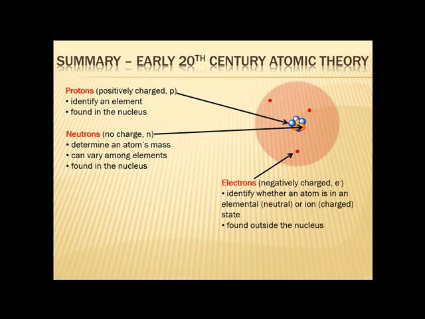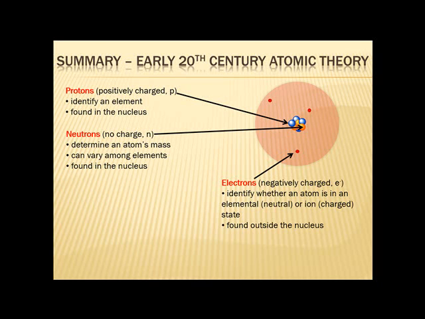The third subatomic particle is an electron, and we symbolize that with e- because electrons are negatively charged. And electrons identify whether an atom's in an elemental state or a charged state. So elemental, neutral hydrogen has one proton, positive charge, one electron, negative charge, and those balance each other out. On the other hand, H+, the positively charged ion of hydrogen, has one proton, +1, and 0 electrons. And so you're left with a +1 charge.